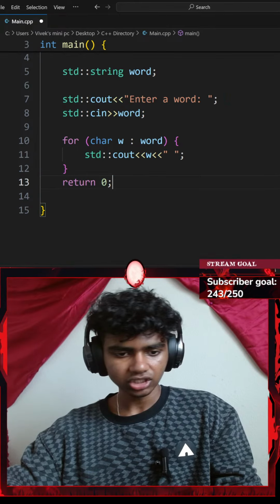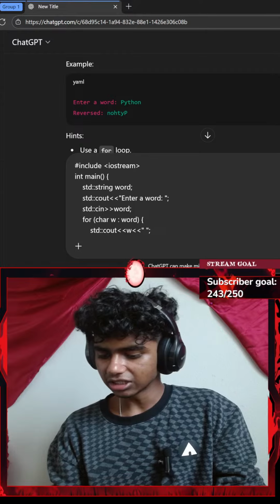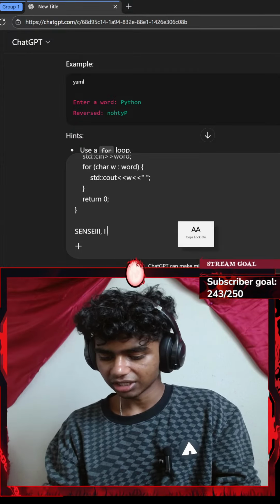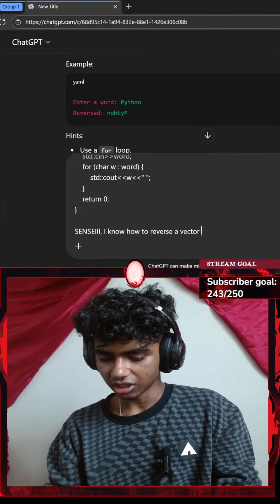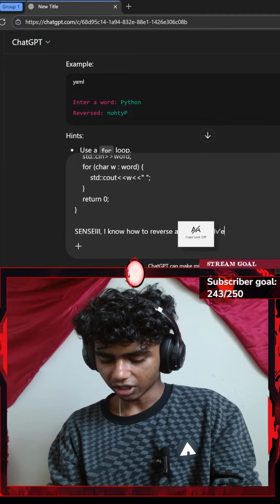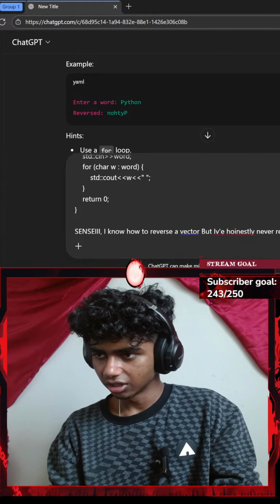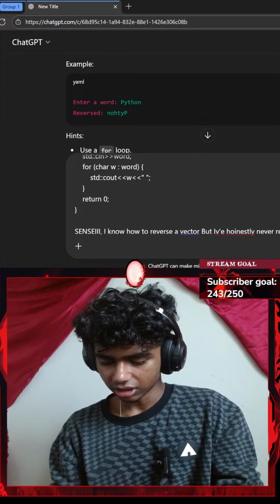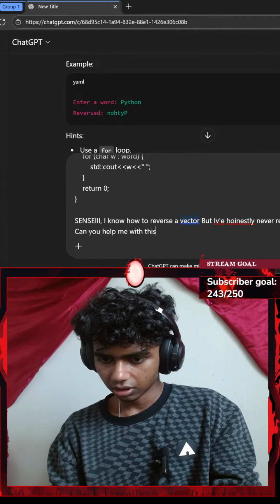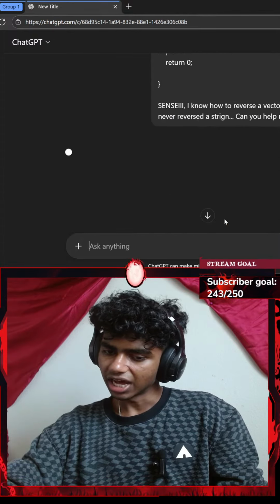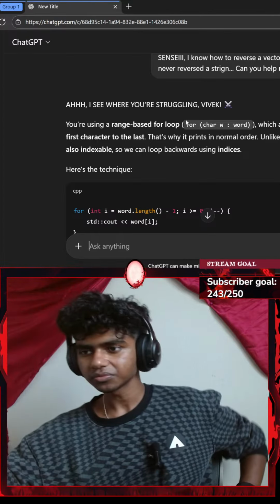Okay, let's go with Control A, Control C, copy that. Let's say slash ChatGPT here. Let me paste it, go with Shift Enter, and say I know how to reverse a vector, but I've honestly never reversed a variable or a string. Can you help me with this? You can start iterating from the last character to the beginning. Honestly, I'm trying to figure out how to iterate from the last character.